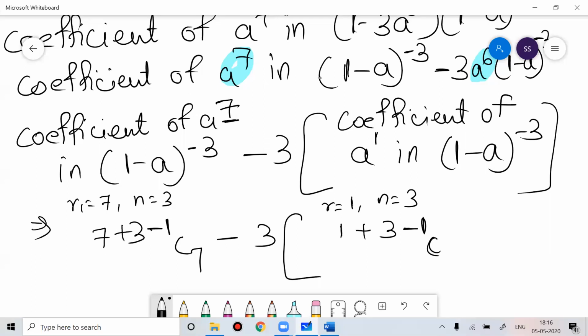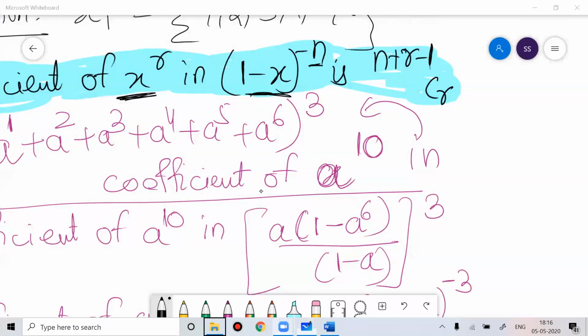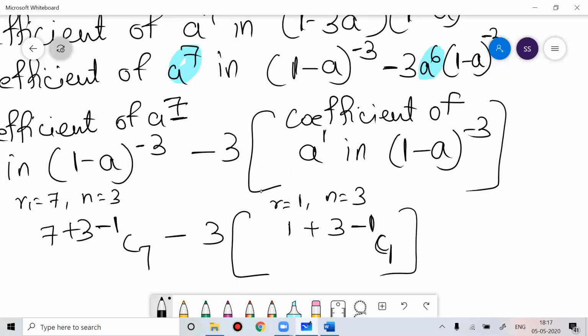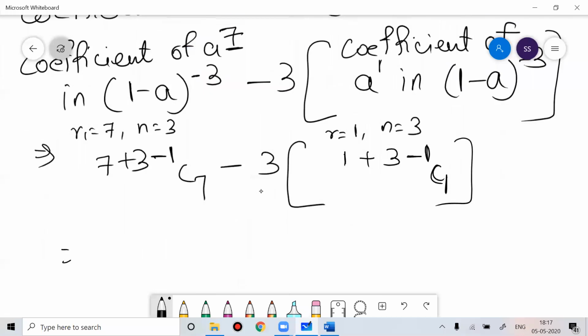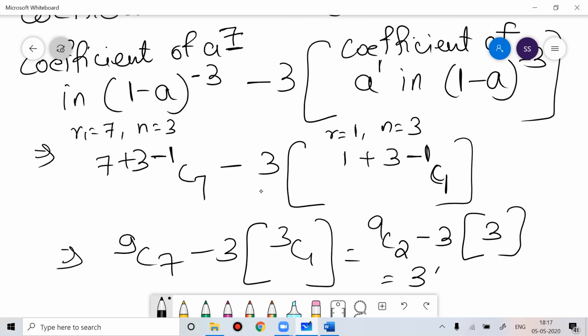So ultimately if you solve this, you'll get 9C7 minus 3 of 3C1. 9C7 means 9C2. 9C2 minus 3 times of 3C1, which means 3. What is 9C2? 9C2 is 36. 36 minus 9, you'll get 27. So this is the answer.